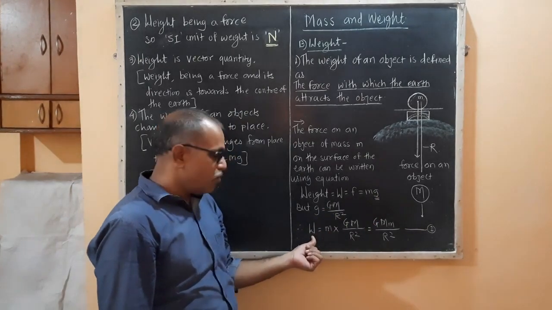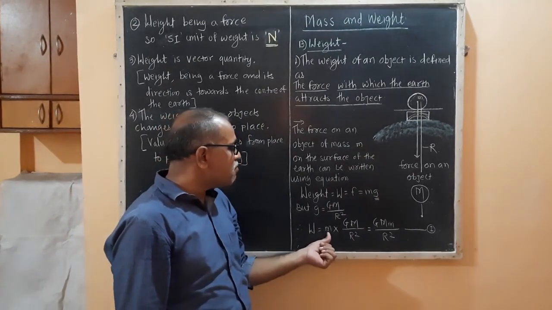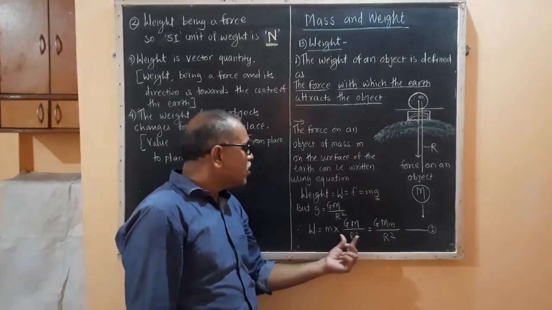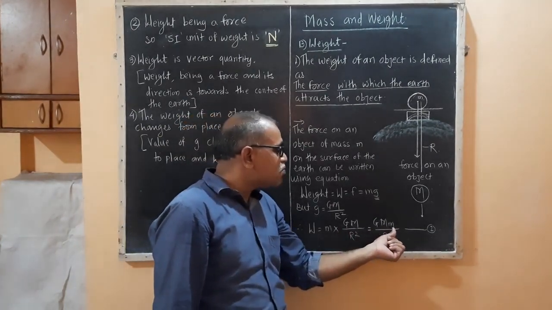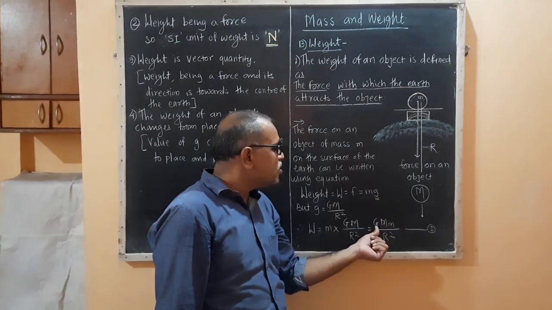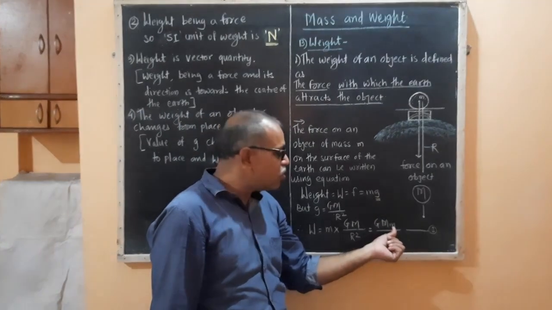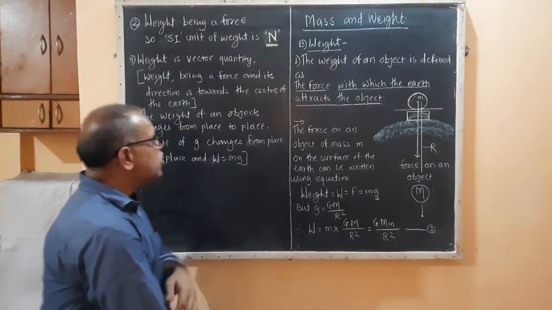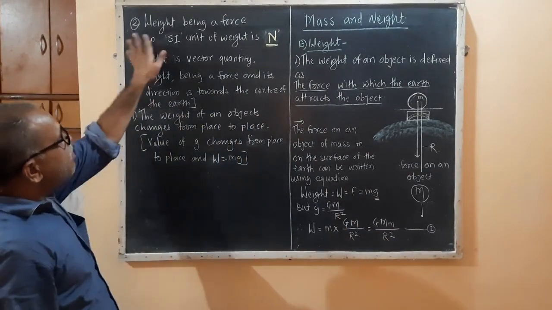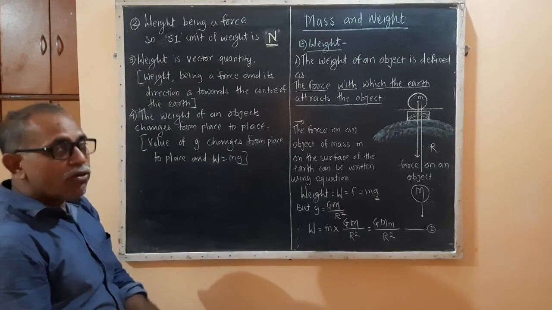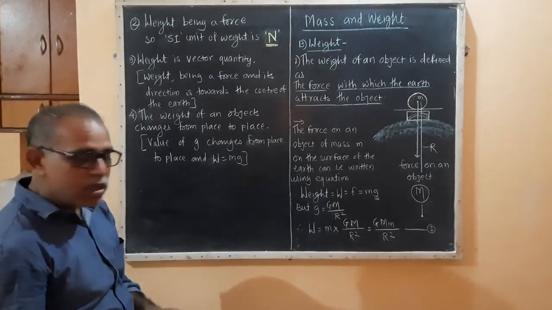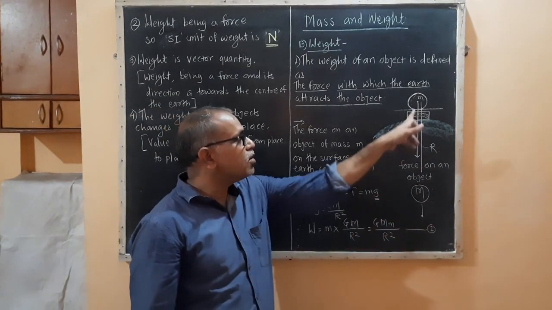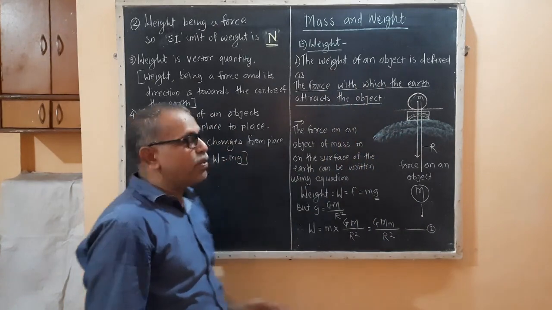So weight is equal to mass into g, that is G times the mass of earth into the mass of the object by R square. That is the equation. Now weight being a force, which is applied from the center of the earth to the object on the surface.